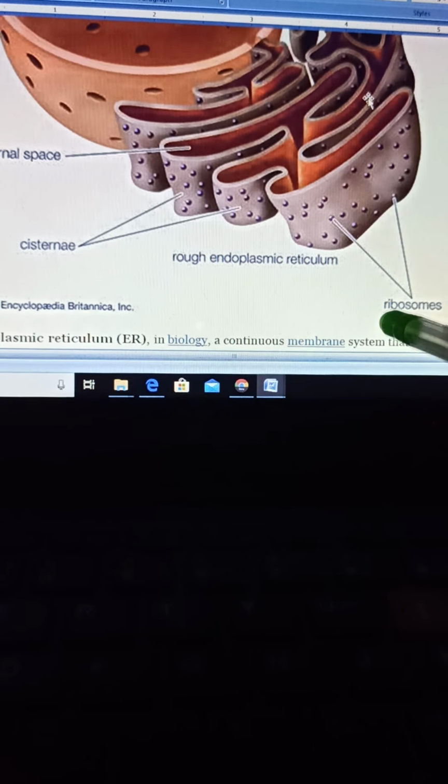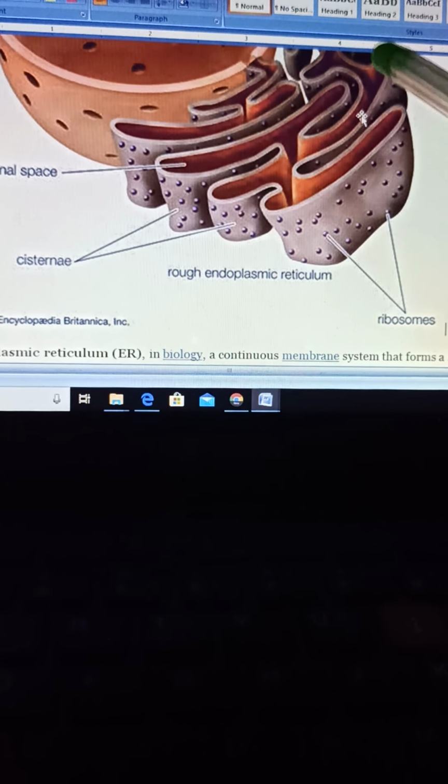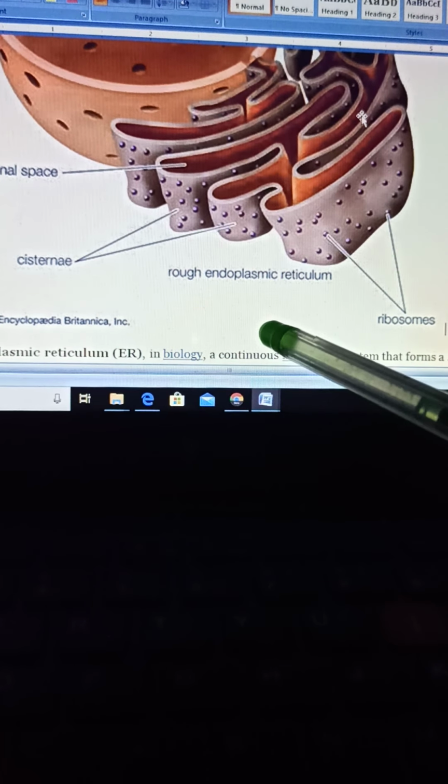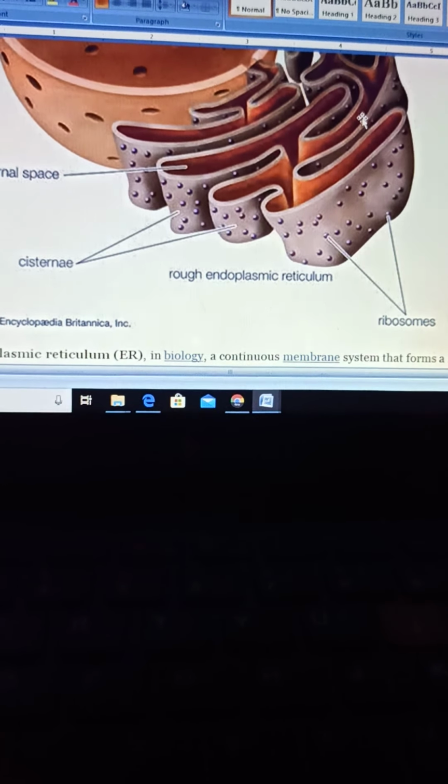Hence, this type of endoplasmic reticulum is known as rough endoplasmic reticulum. I hope this is clear through the structure. Why is it known as rough endoplasmic reticulum? Basically, according to their structure, the ribosomes, very small dot-like structures, are present all over the surface of the endoplasmic reticulum. Hence, such type of endoplasmic reticulum is known as rough endoplasmic reticulum.